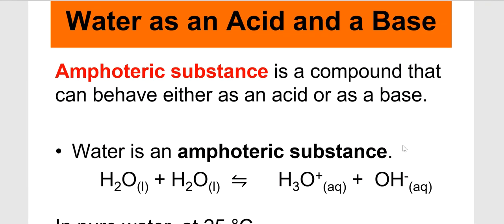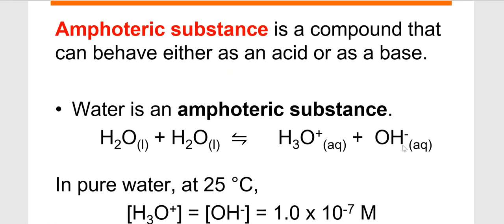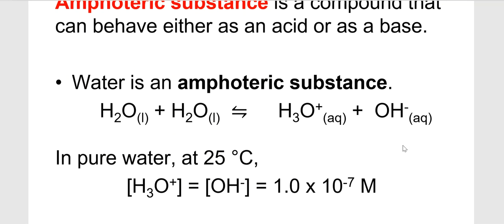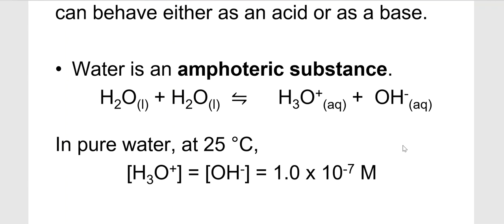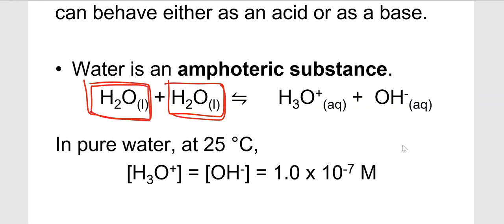Another term that you need to know is the amphoteric acid. This is when a substance can behave as an acid or as a base. For example, water is amphoteric. If you have water A and then you have water B, you can see that water A here, if it reacts with this water, it will accept the H plus from this water and itself will turn into hydronium ion.